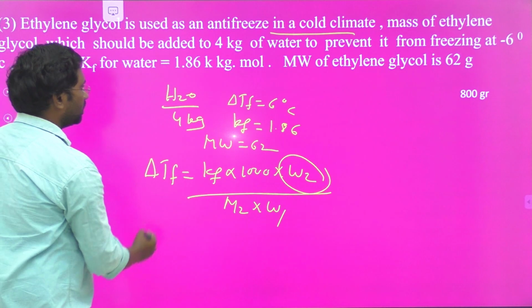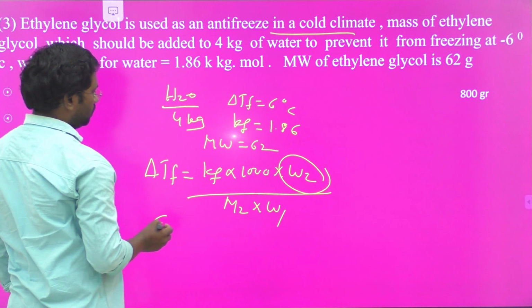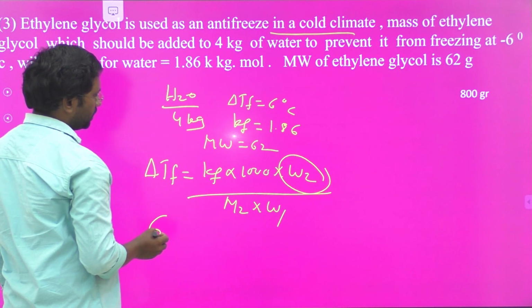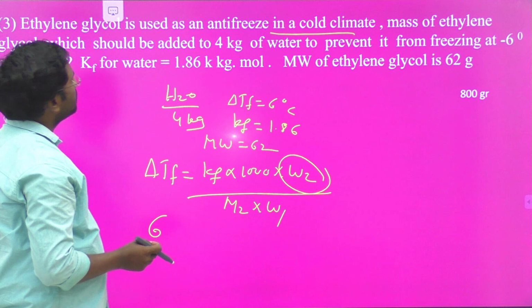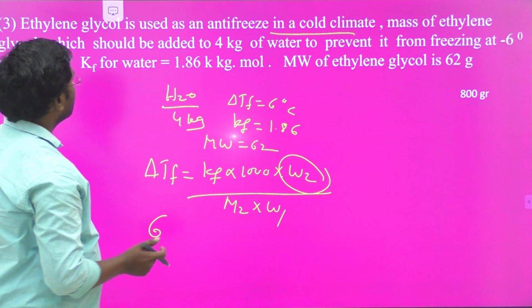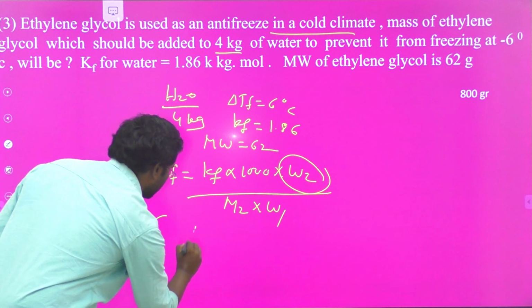What is the ΔTf value here? ΔTf value is equal to 6. The mass of the solvent is given in kilograms, so we take the formula in this manner.